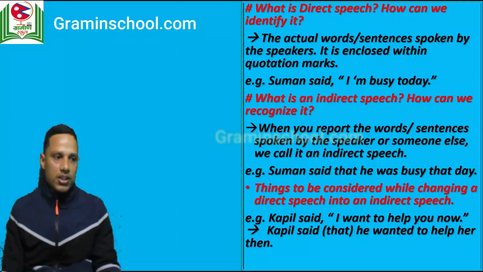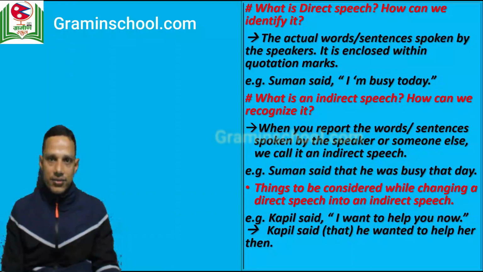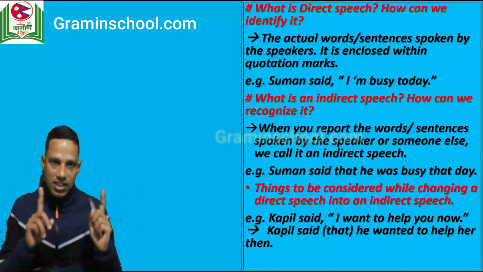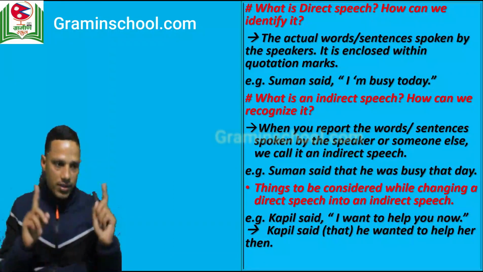Then what is a direct speech and how can we identify it? You can read over here. By direct speech we mean the actual words or the sentences spoken by the speaker. It is enclosed within quotation marks, especially double quotation marks or inverted commas.